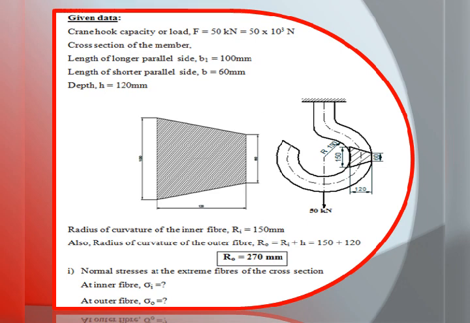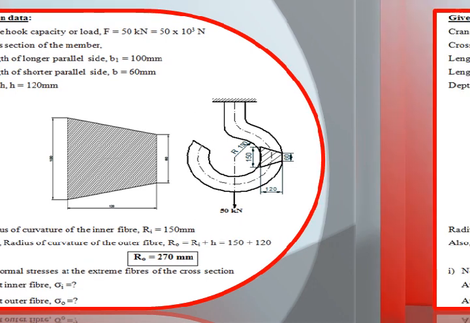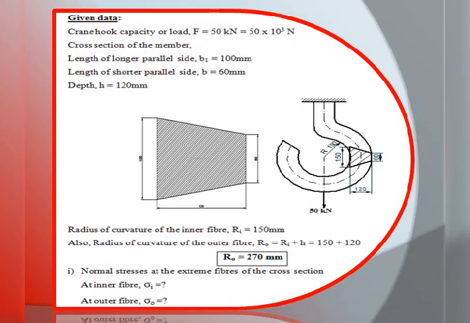The radius of curvature of inner fiber is 150 mm. Radius of curvature of inner fiber is nothing but Ri, that is equal to 150. And here he asked to find normal stresses at the extreme fibers of the cross section. Before that, we will list the radius of curvature of the outer fiber, that is R naught, that is equal to Ri plus depth h. So, here depth is equal to 120 and Ri is equal to 150. So, we are getting R naught is equal to 270.